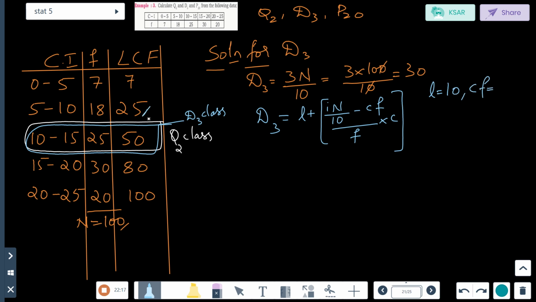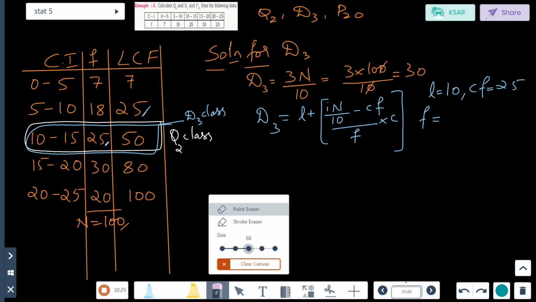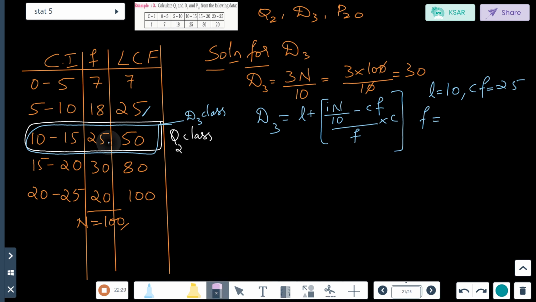It will be again 25 only. F is how much? F is also 25 only. And C is how much? It is 5 only.